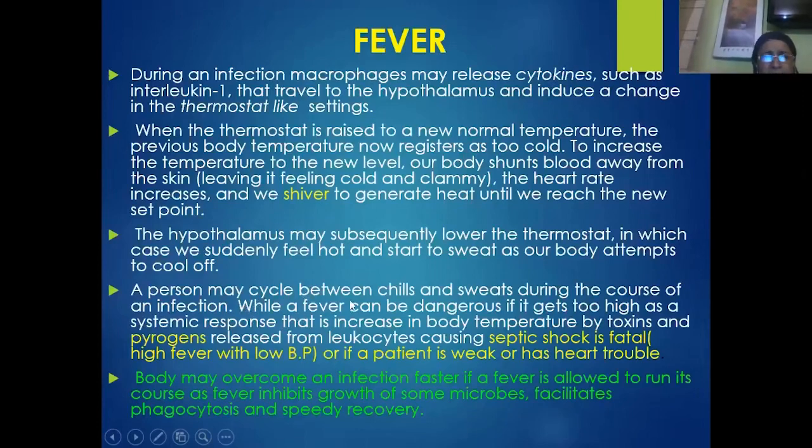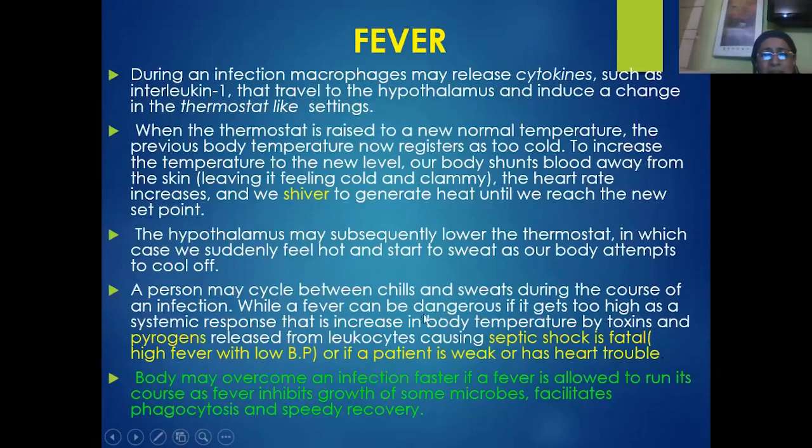These cyclic chills and sweating during the course of infection are very common, but the fever can be dangerous if the temperature becomes too high, as a systemic response to the increased body temperature, because of the toxins released by the pathogens and also the pyrogens released by the body's leukocytes. You see there may be a decrease in the rate of heartbeat and also low BP, which is nothing but septic shock. A very high fever with septic shock is fatal. The person may enter into a coma and it may lead to death.